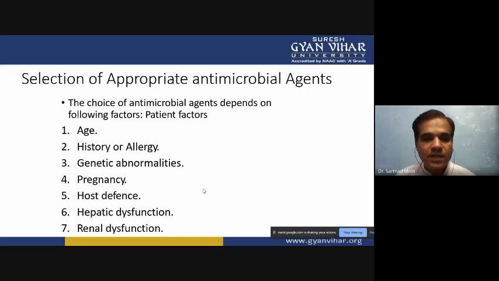When we see any history of allergic reaction, we should not give that type of antimicrobial agent. The concentration we also choose very carefully. If hepatic or renal dysfunction is there, we have to choose a different type of antibiotic.